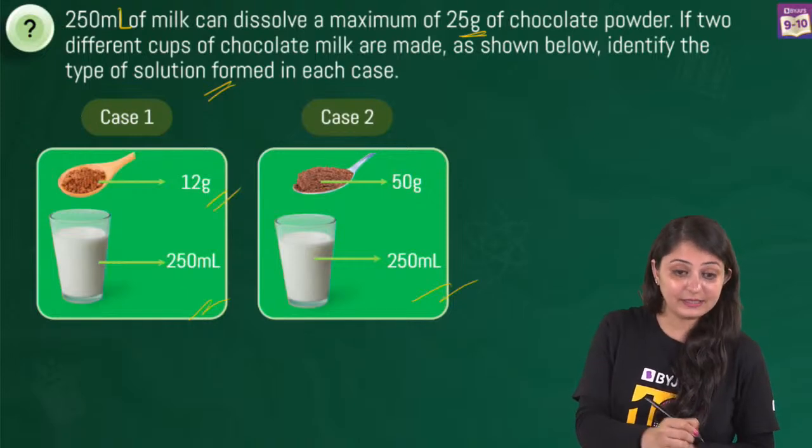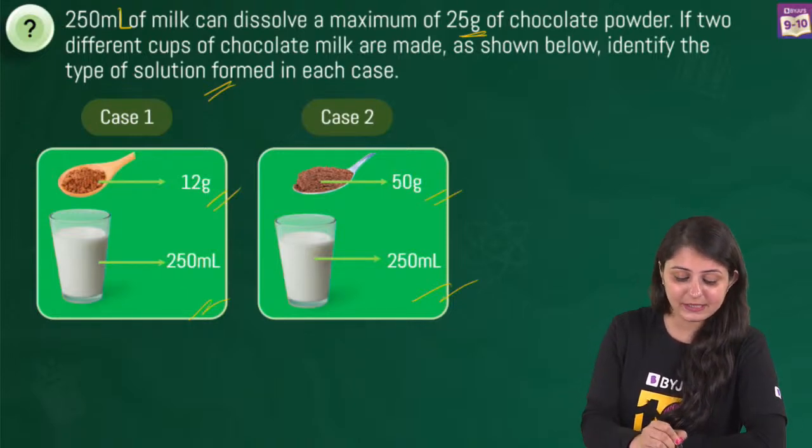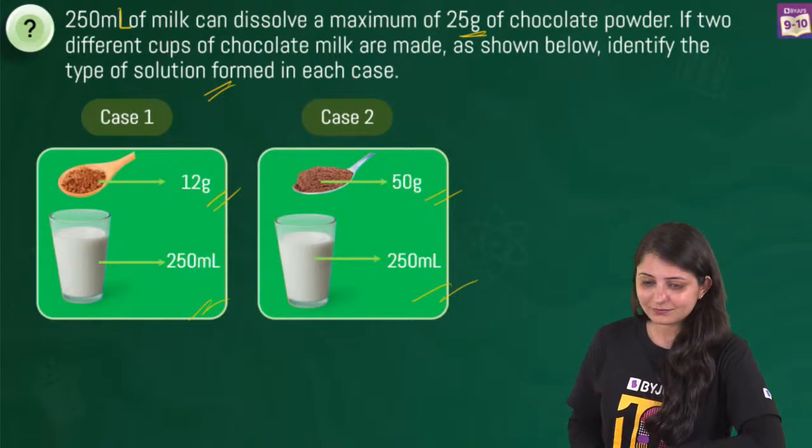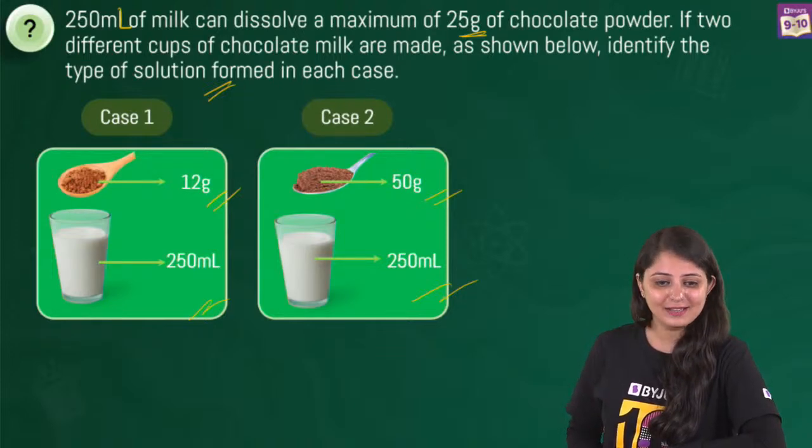Yes, so for the first one, we are taking 12 grams. For the second one, we're taking 50 grams. So for case 1, let's see how many of you can figure this out. कौन सी टीम में हो आप? Is it the saturated one, unsaturated or supersaturated?